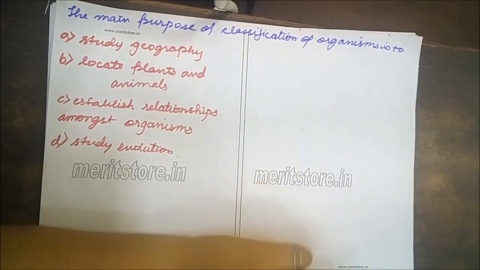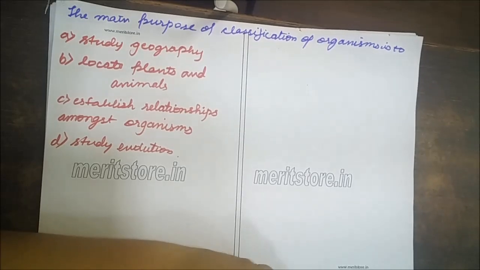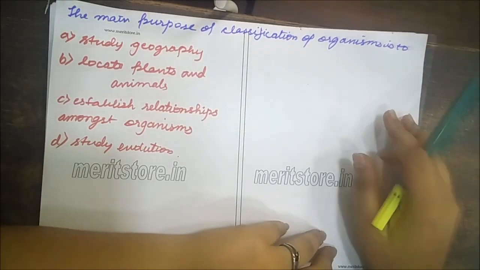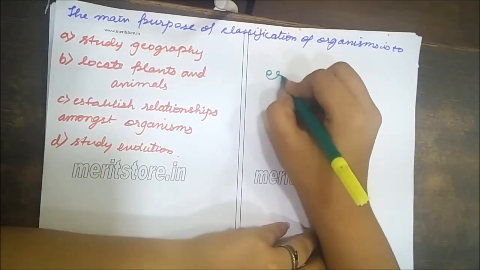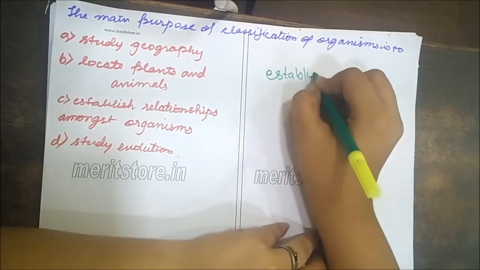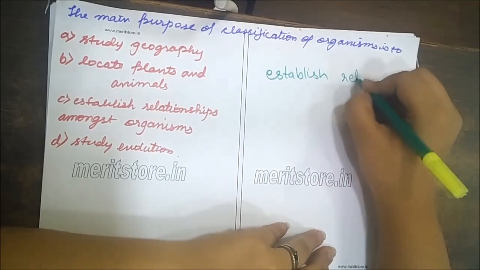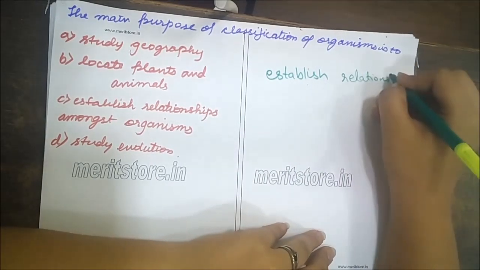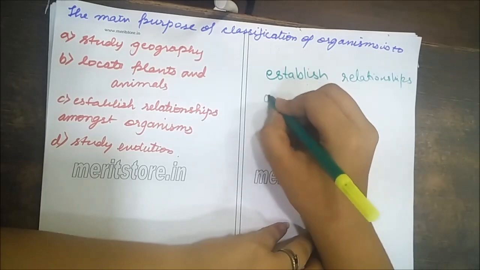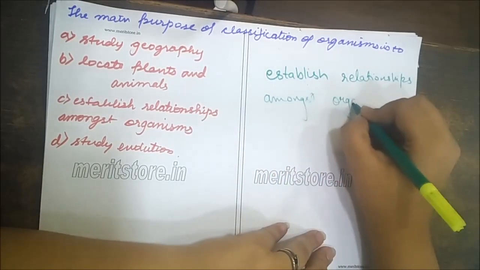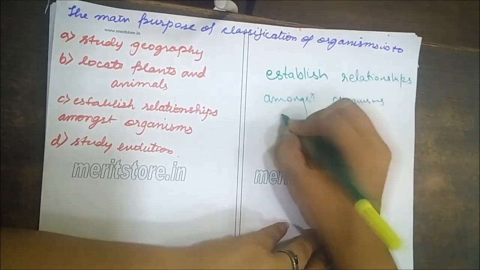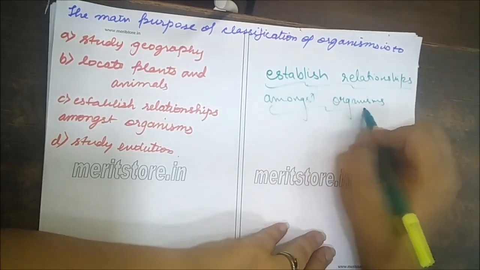The next question is, the main purpose of classification of organisms is to study geography, locate plants and animals, establish relationships amongst organisms, or to study evolution. And the answer for this is establish relationships amongst organisms.